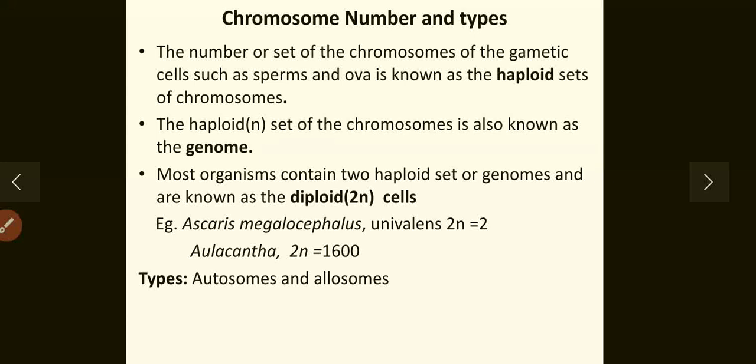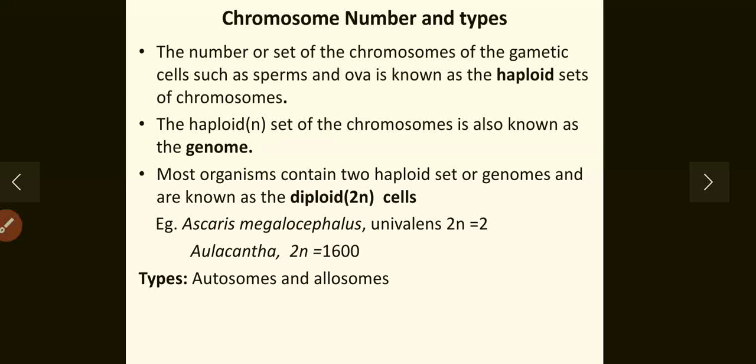Hence, the number or set of chromosomes of the gametic cells such as sperms and ova is known as the haploid set of chromosomes. These haploid sets can be designated by N and are also known as the genome.